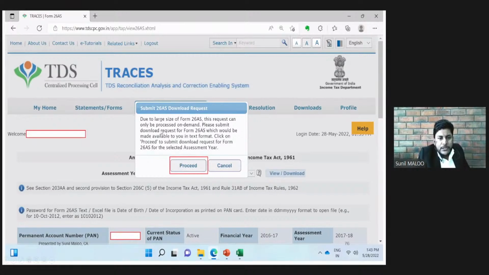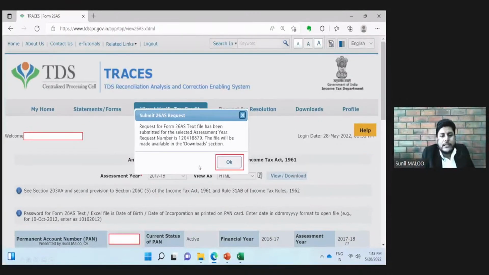Then next is, please submit download request for Form 26AS, which would be made available to you in text format. Click on proceed to submit download request for Form 26AS for the selected years. So we need to click this proceed button, and once we click this proceed button, the request will be submitted for the 26AS, and we will be given the request ID number, and the message will read as under. Request for Form 26AS has been submitted for the selected assessment year. Your request number is so and so. The file will be made available in the download section.